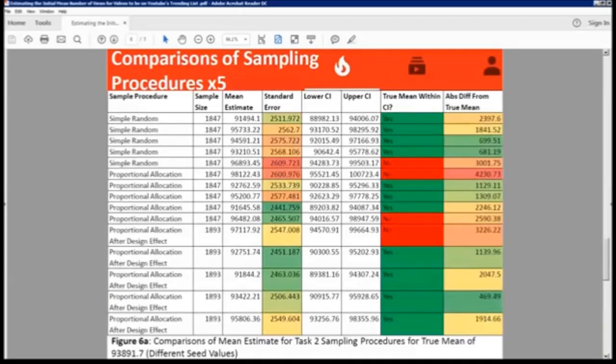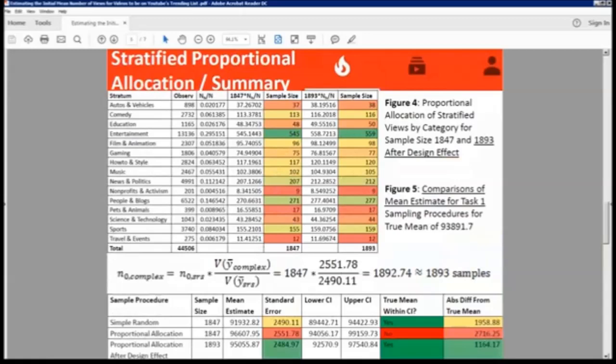So the conclusions of the procedure times 5: for all the views, 80% of the simple random samples were not within the confidence interval, 60% of the proportional allocation were not within the confidence interval, sorry, and for the proportional allocation after design effect, 80% is within the confidence interval. So the mean estimates are not within the confidence interval in many runs, given that the true mean is 93,000 views.